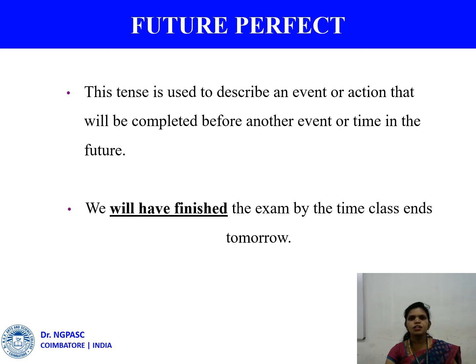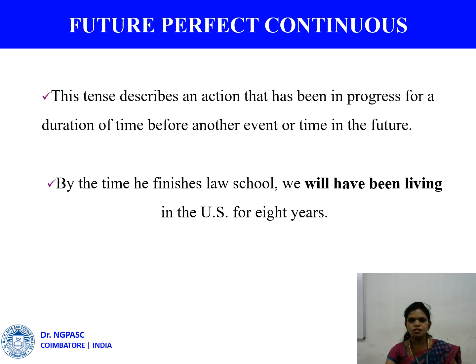Okay. Then the next is future perfect tense. We use this tense in order to refer to an action that will start in the future, go on for some time in the future, and be completed in the future. Example, we will have finished the exam by the time the class ends tomorrow. And here one thing you have to note, that you always refer to one event or time. So here the event is the class ends tomorrow. So by the time the class ends tomorrow, we will have definitely completed the exam.